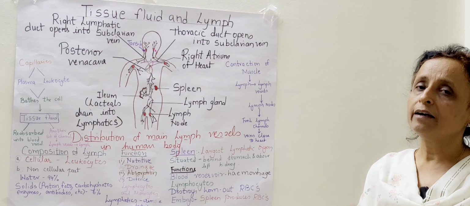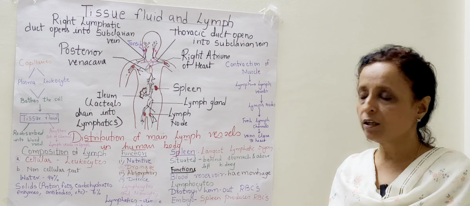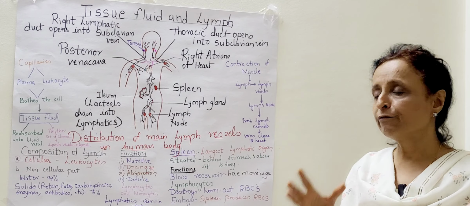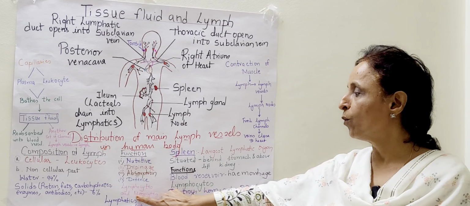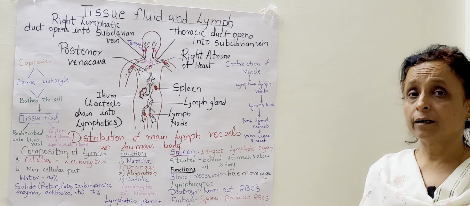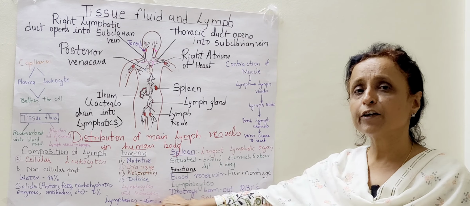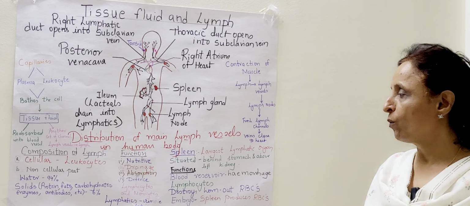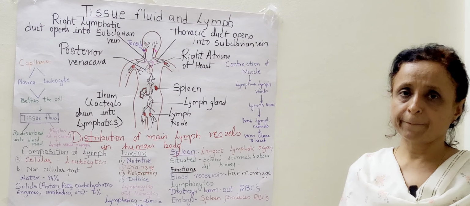That is, it protects us from bacteria at the local level, and it protects our body from various infections. So lymphocytes and monocytes are present in the lymph, and the lymphatics remove the bad bacteria which enter our body. So this is the function of the lymph.